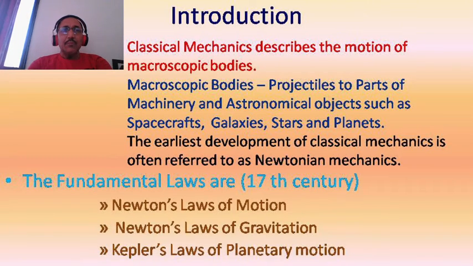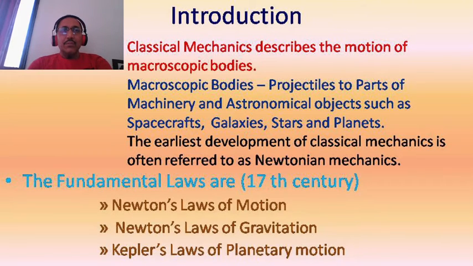The examples of microscopic bodies are electrons, protons, neutrons, positrons, mesons, etc.